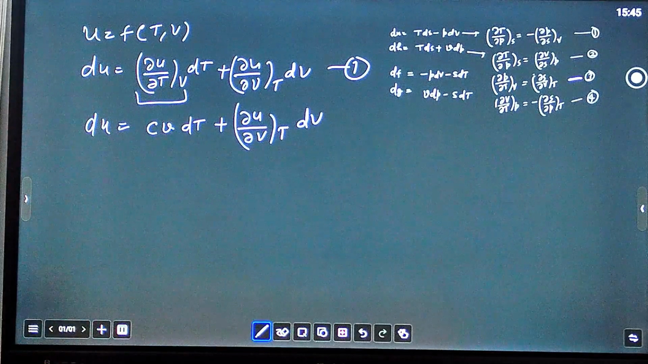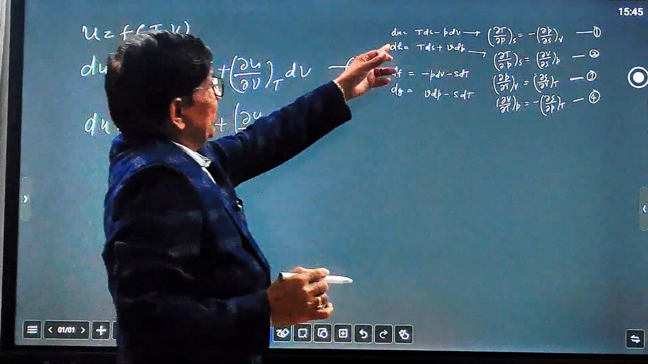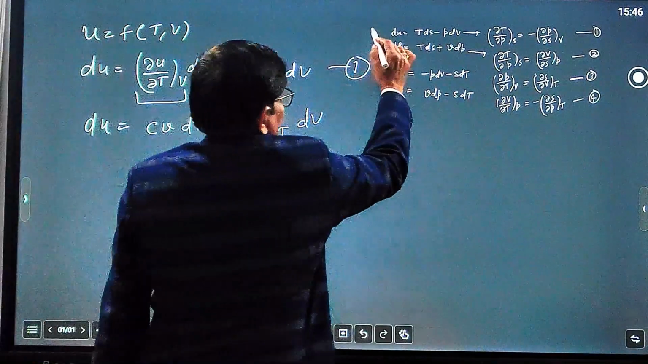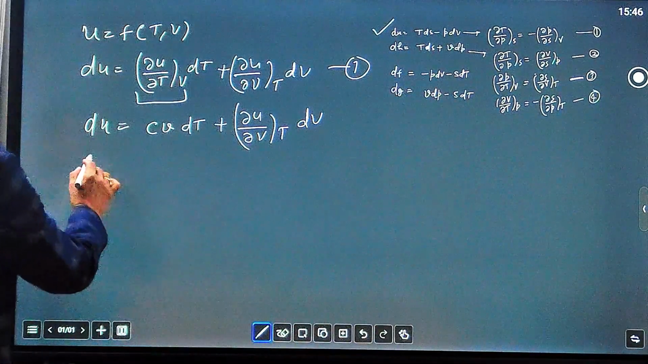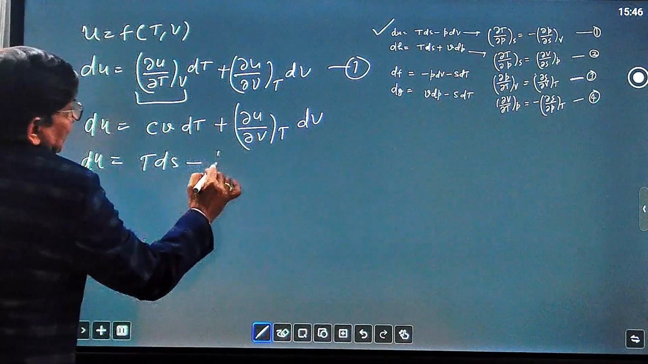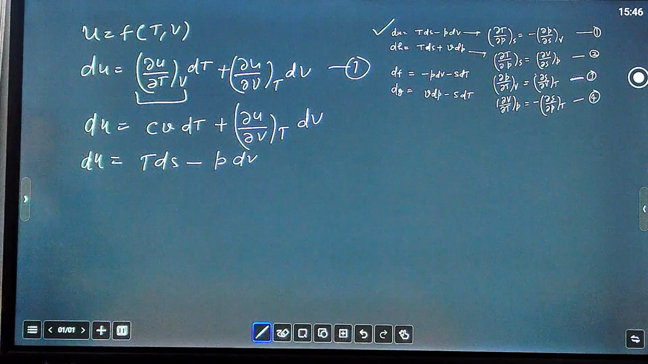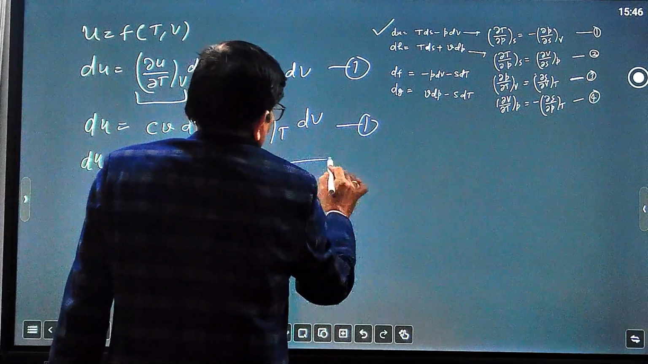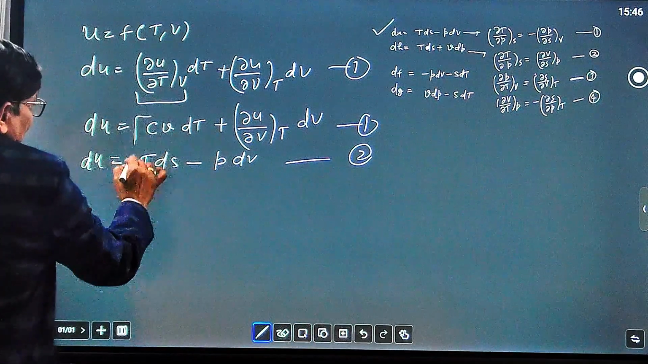Now already we have derived one equation. You see here dU equal to TdS minus PdV from Maxwell relation. Take this equation, so dU equal to TdS minus PdV. Comparing these two equations, 1 and 2, you see that this quantity must be equal to this one.